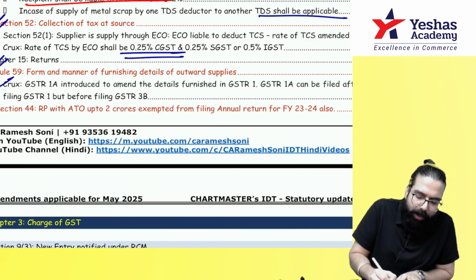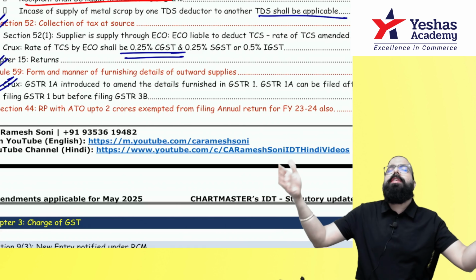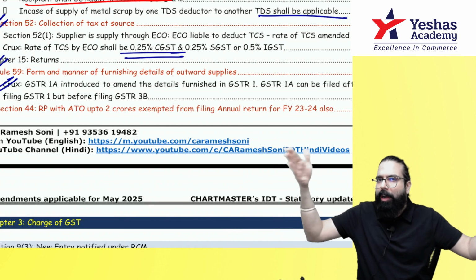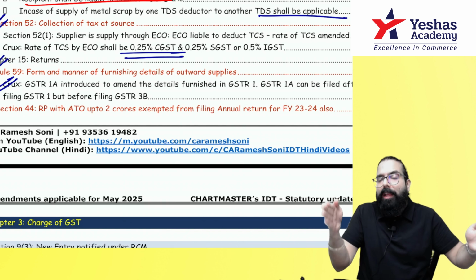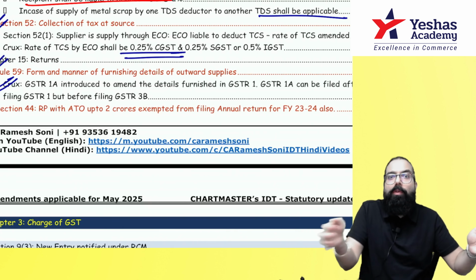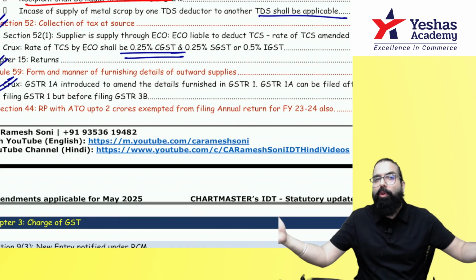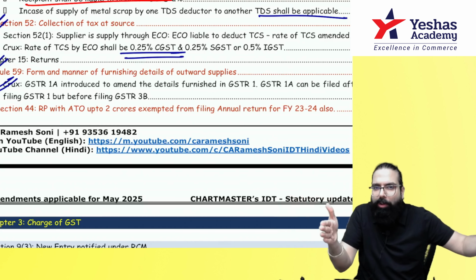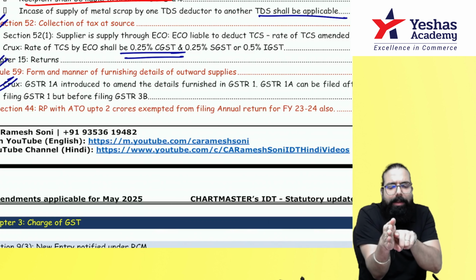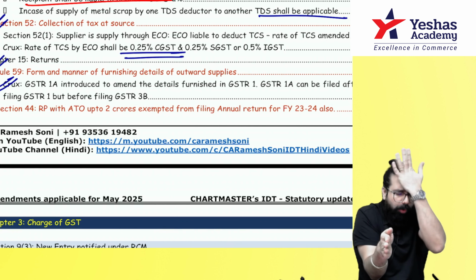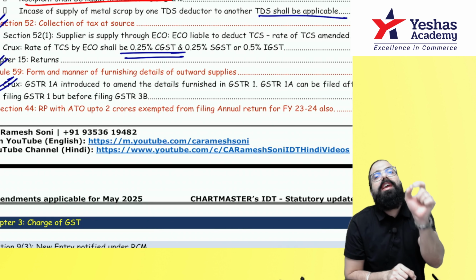In the return case, one GSTR 1A has been introduced. Sir, what is GSTR 1A? Once you have filed your GSTR 1, before filing your GSTR 3B, if you realize that you missed any invoice or did not show any amount, then remember one thing. For example, the April month GSTR 1 was filed on 11th May. Then later I realized, oh no, I did not show one invoice. Then before 20th May, I can file one GSTR 1A.